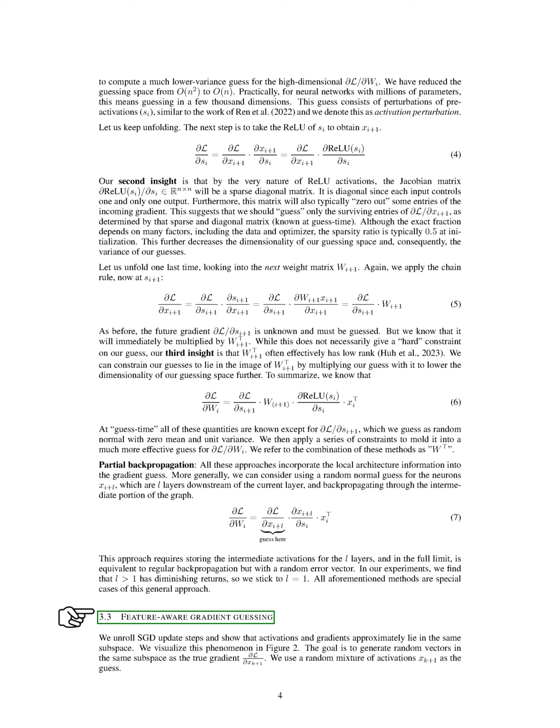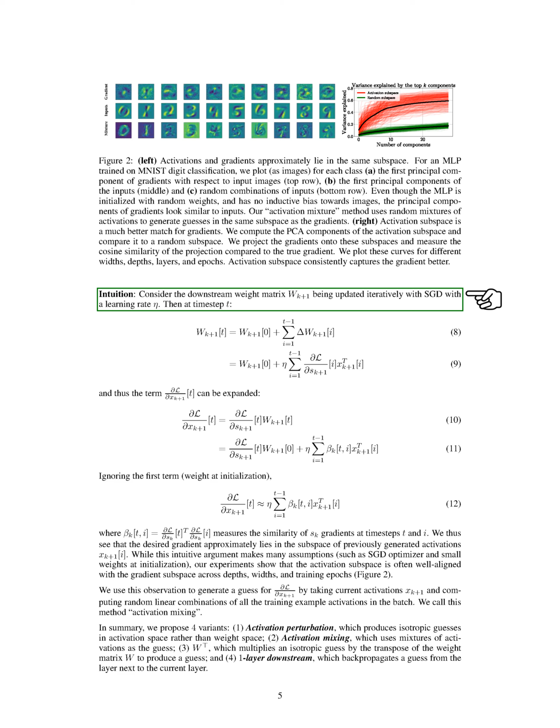Section. Feature-aware gradient guessing. We're going to delve into a concept we call feature-aware gradient guessing. This involves unrolling the steps of stochastic gradient descent, SGD, and observing that the activations and gradients of a neural network tend to lie in the same subspace. We've illustrated this in a figure. Our aim is to create random vectors that occupy the same subspace as the true gradient, which is the rate of change of the loss function with respect to the activations at the next layer. We do this by using a random mix of these activations as our guess.